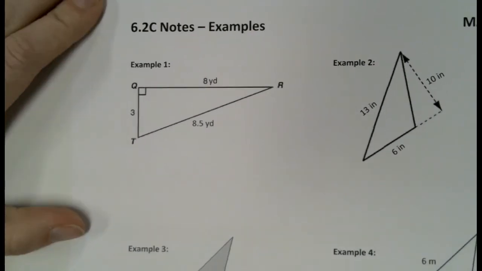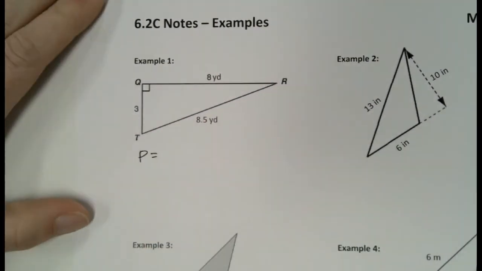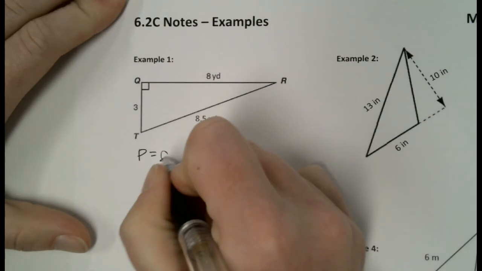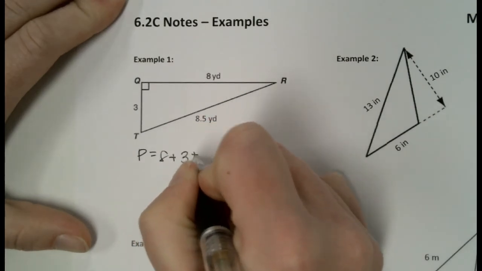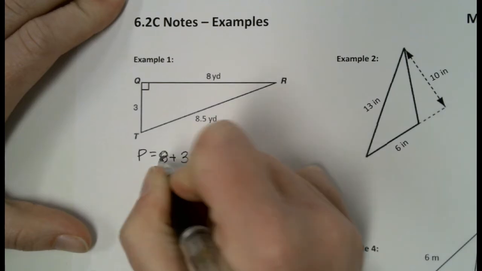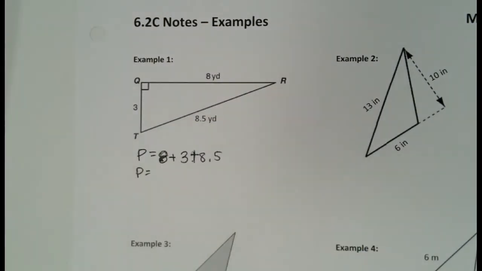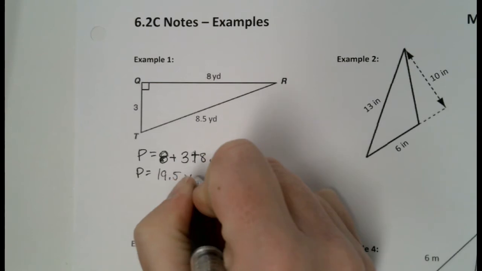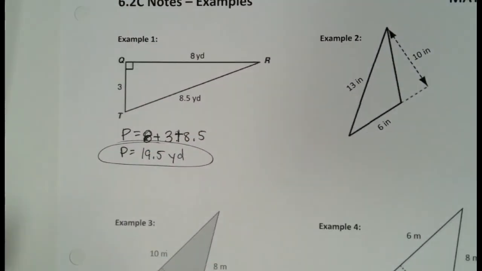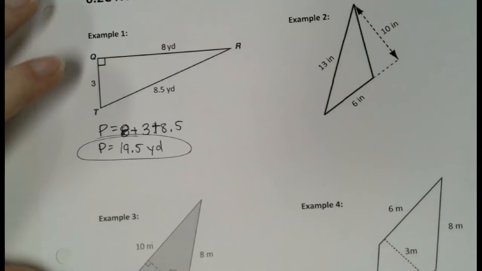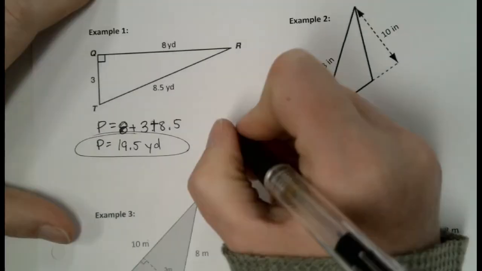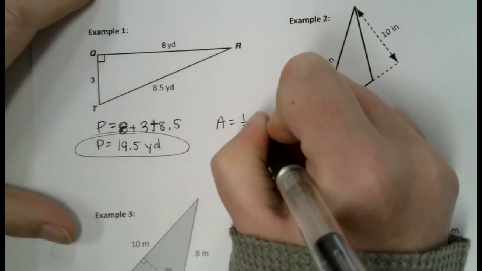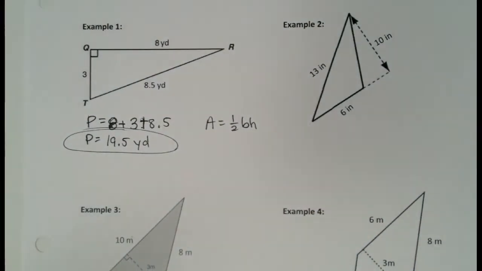Let's look at example 1. First, let's knock out the perimeter. We want to add up our 3 sides. 8 plus 3 plus 8.5. And that gives me 19.5 yards. Okay, area. Looking at a triangle, we know that's the 1/2 times base times height formula. So, this is what I was just talking about on that worksheet.